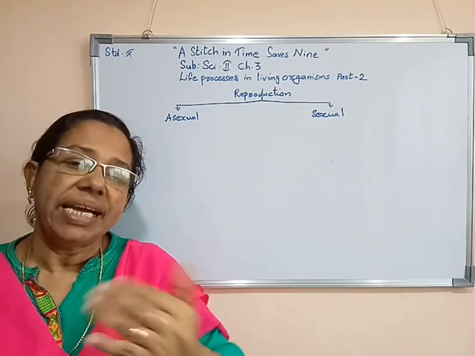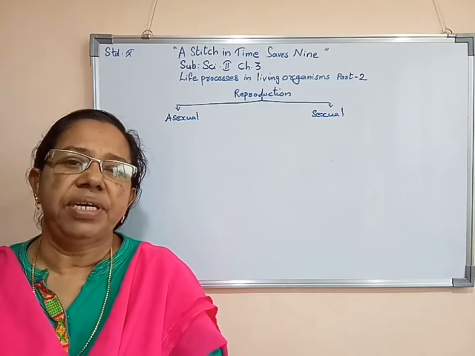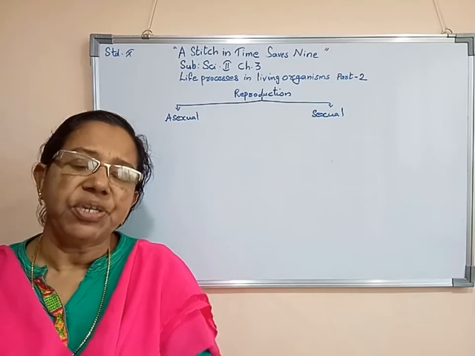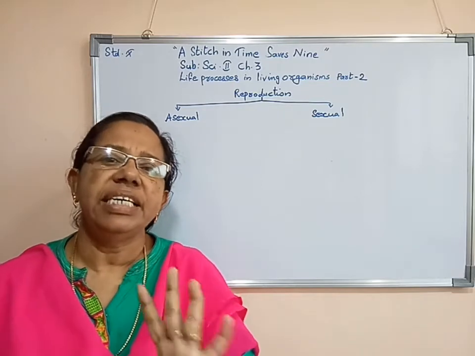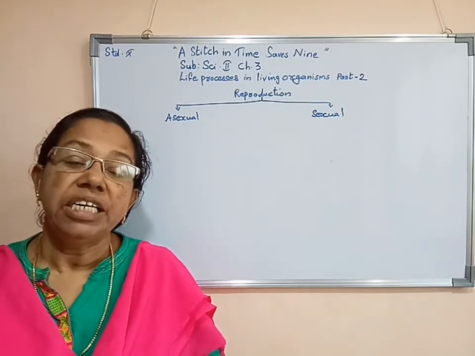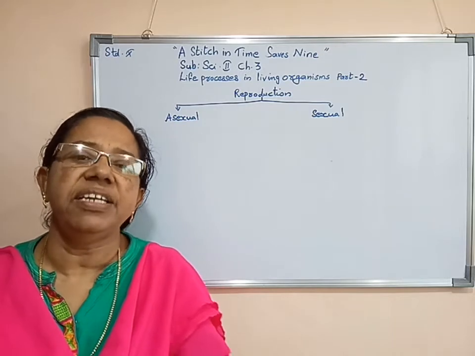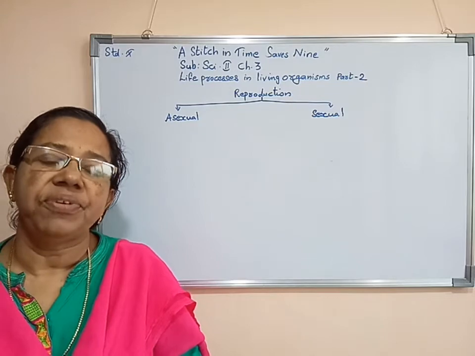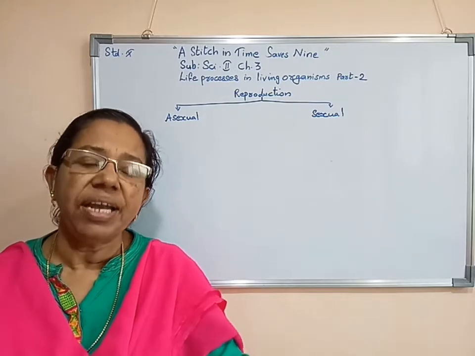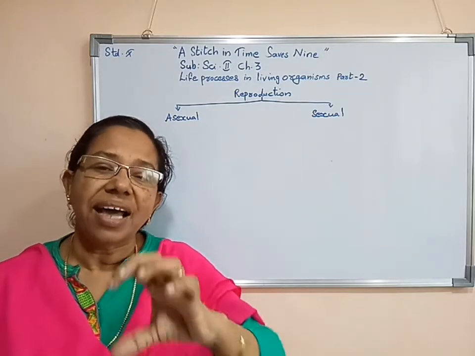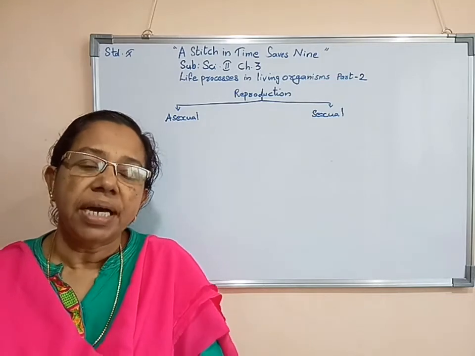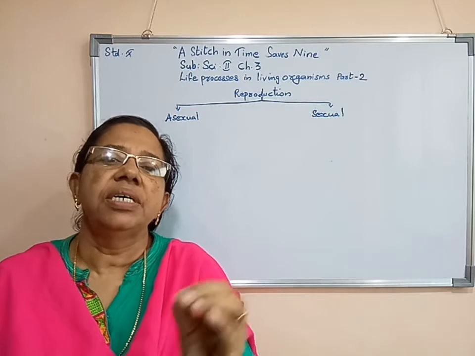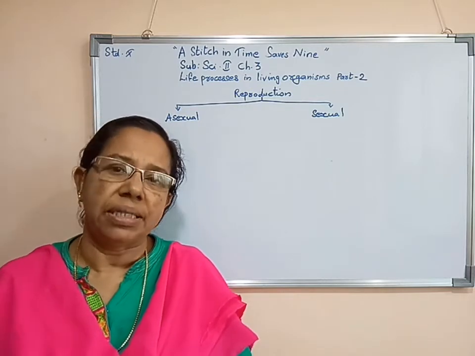If an organism is produced through asexual reproduction, that organism will have ditto the character of its own parent. Especially, we can say genetically it will be similar. At the same time, as a result of sexual reproduction, if an organism forms, that organism will have the combined or merged characteristics of father as well as mother.